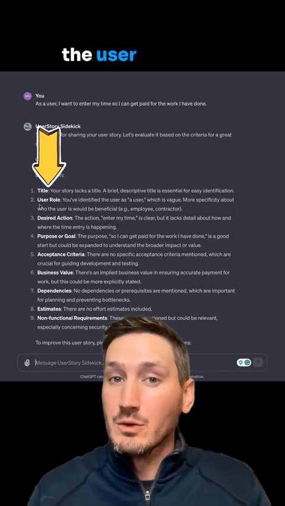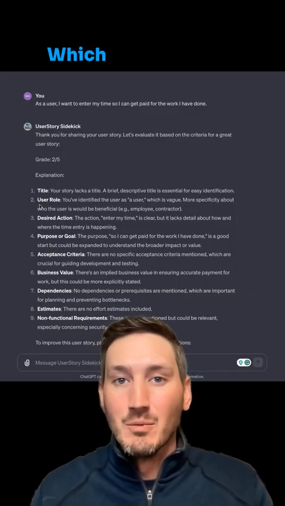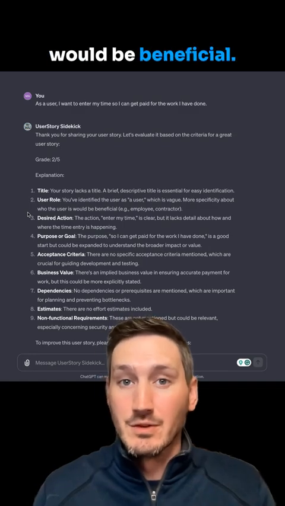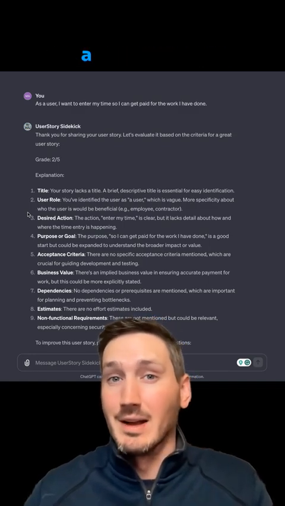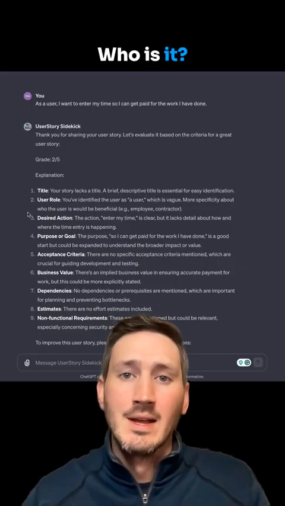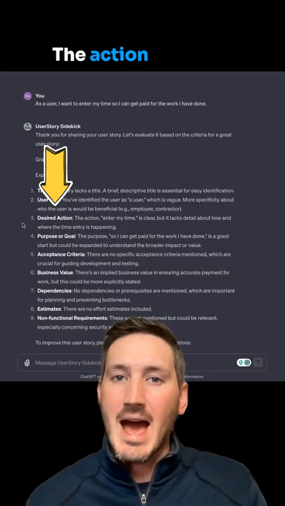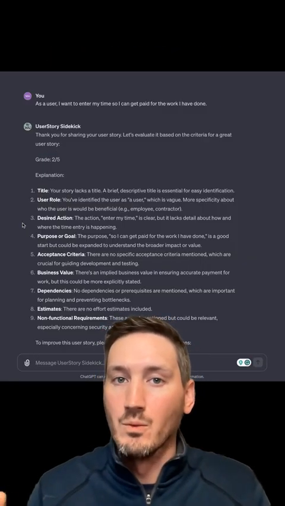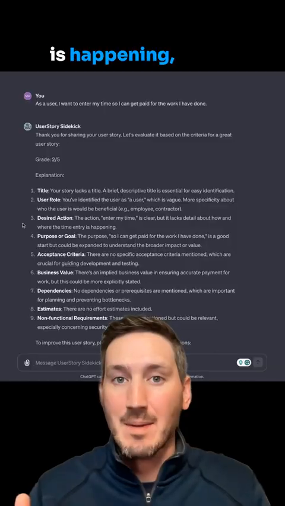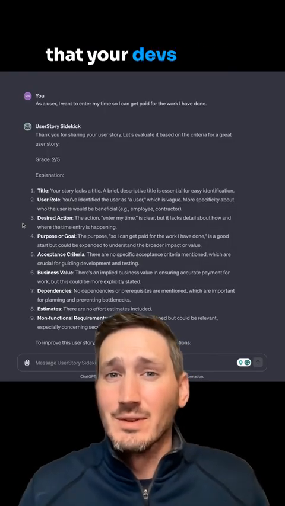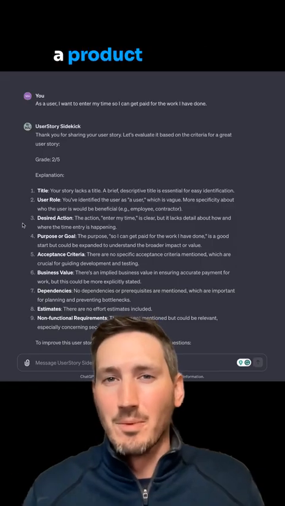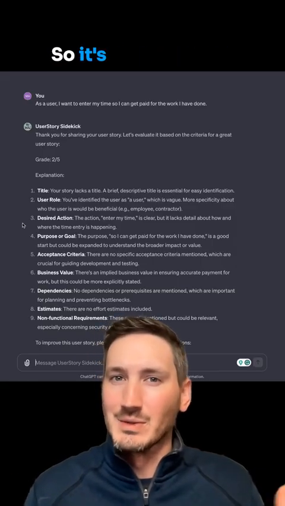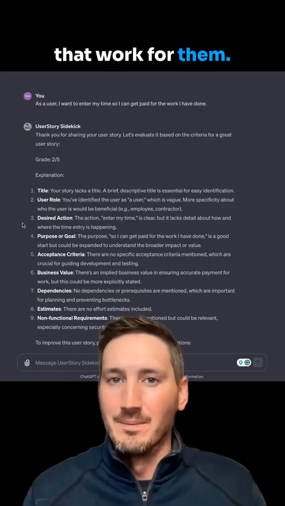You've identified the user as a user, which is vague. More specificity about who the user is would be beneficial, i.e. is this an employee, a contractor, who is it? Desired action. The action, enter my time, is clear, but it lacks detail about how and where the time entry is happening, which these are questions that your devs would have based on a BA or a product manager creating user stories. So it's kind of doing that work for them.